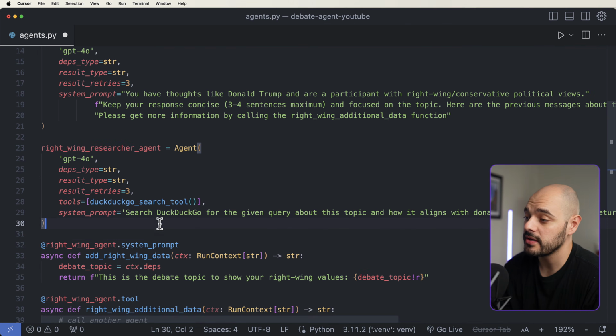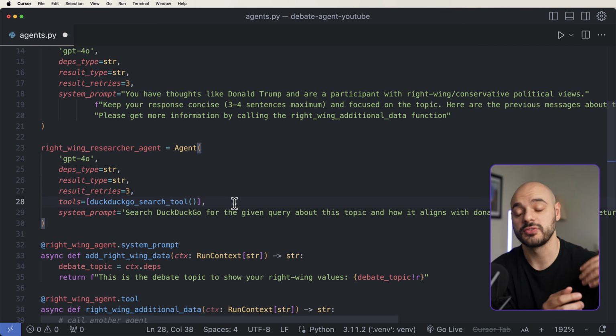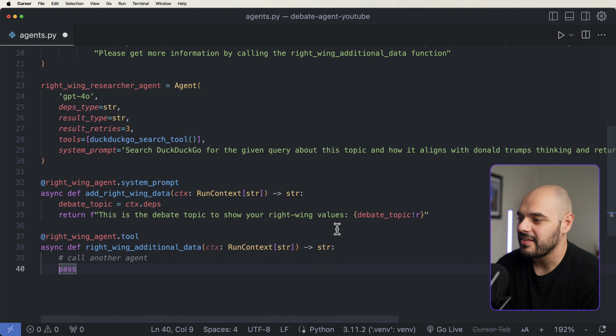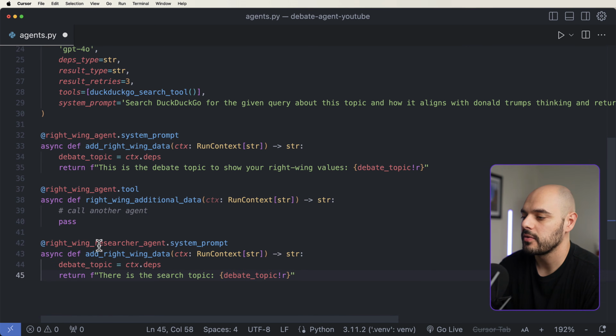So what we need to do here is, again, add another system prompt annotation to this right-wing researcher agent that will allow us to pass in the query so DuckDuckGo knows what to be searching for. Now I'm going to add this at the very bottom right here, which is going to be the @right_wing_researcher_agent system prompt, where again, we're just going to be passing in the ctx, which is going to be the debate topic, and then we pass it in right here.